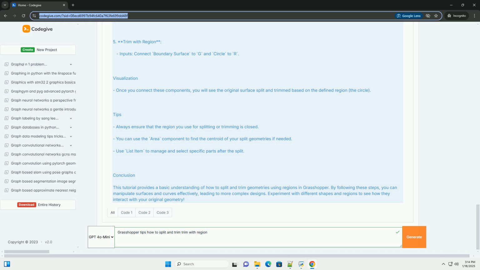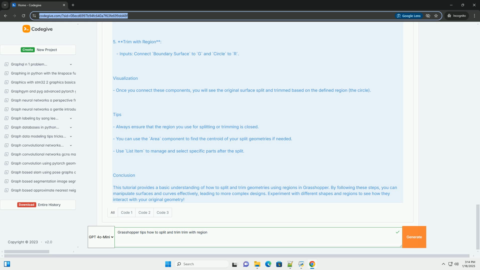Step 3. Split the geometry. 1. Use the surface split or curve split component to split your surface or curve. 2. Connect your original geometry to the geometry input and your region to the splitter input. Step 4. Trim the geometry. 1. Use the trim with region component to trim your original geometry using the defined region. 2. Connect your original geometry to the G input and your region to the region input.